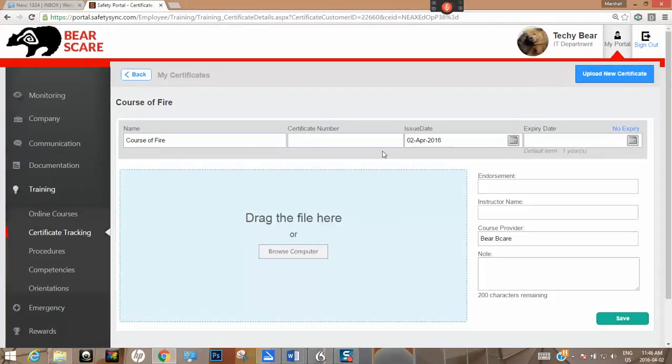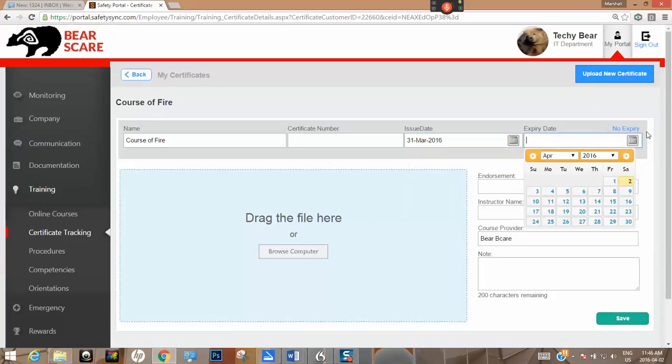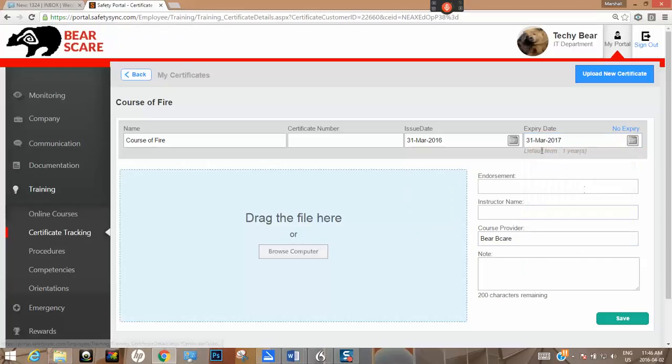Okay, Course of Fire certificate number. So all this doesn't matter, but you guys just remember to fill this in. Once again, you did it on March 31st. Okay, your expiry date is March 31st, 2017. If you do not remember the expiry date, don't worry about it. I have to approve these certificates before they go in anyway. So, Dan Legrander, okay, Bear Scare.